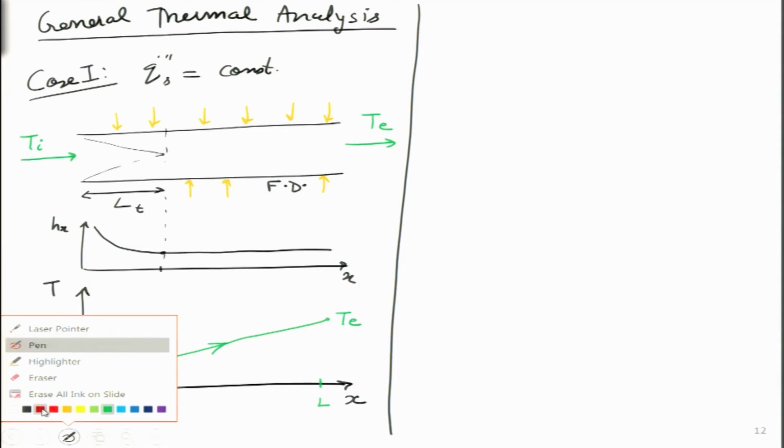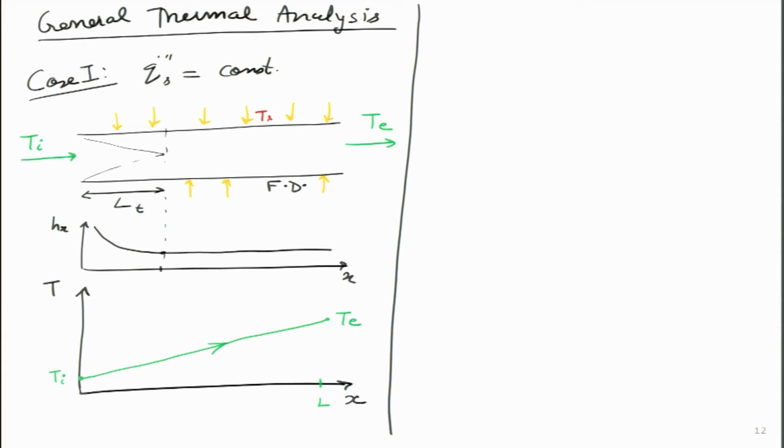Now, let us try and analyze what will be the surface temperature as a function of x. I think we have looked at it earlier that the surface temperature will always be higher. So, what I am drawing over here is Ts(x), and the mean temperature of the fluid differs from it by a temperature difference delta T. But now we have to do it for a more realistic case, and ask what happens from this point onwards. This point represents LT, the thermal entrance length.